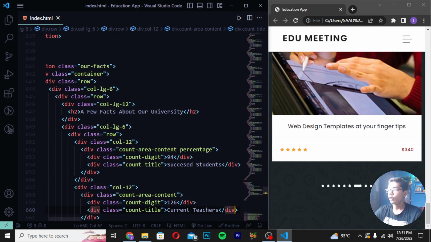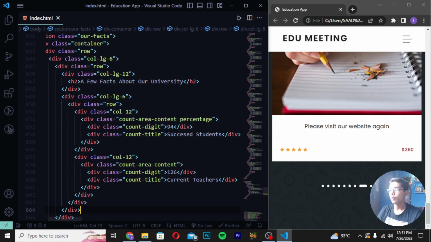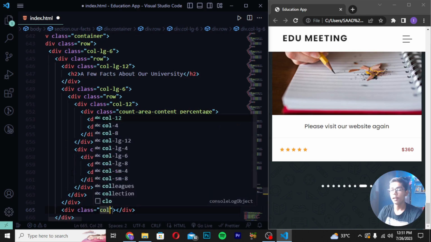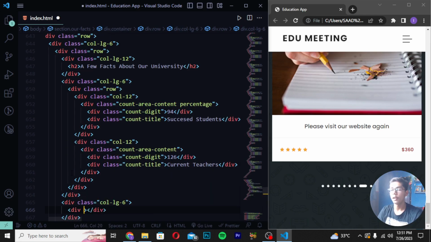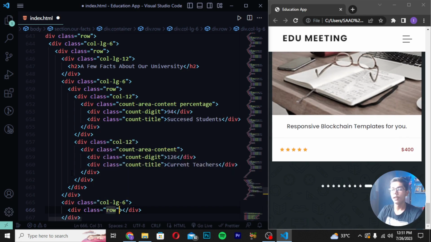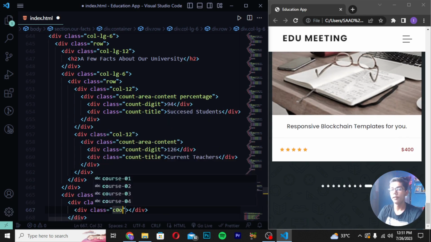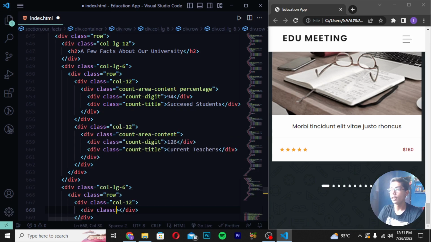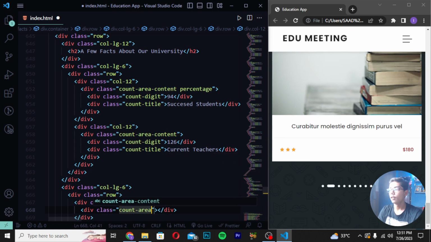After saving this, you have to now move down after the divs here. So I will be moving down after 4 divs and create div class col-lg-6. And then you have to write here div class row. So here I will be now writing this and then write here div class col-12. And then you have to move down and write here div class count-area. Write here content new students.